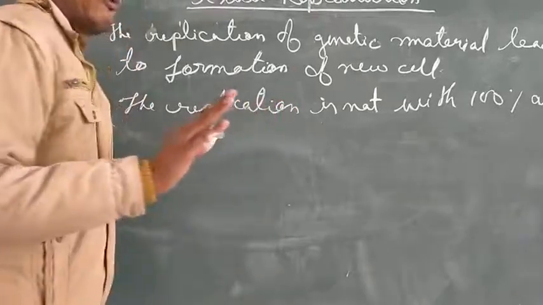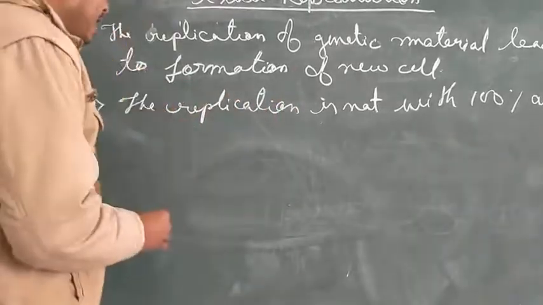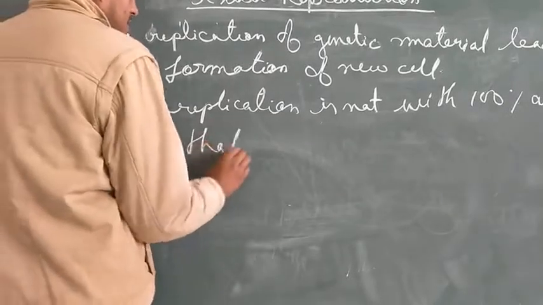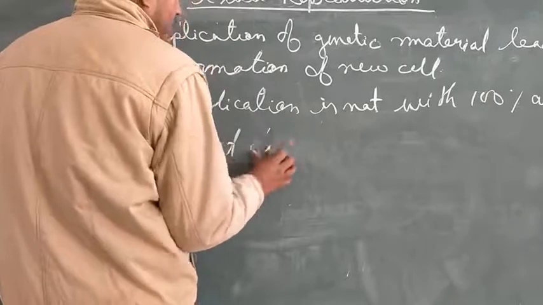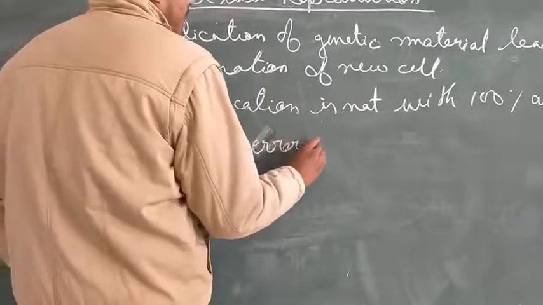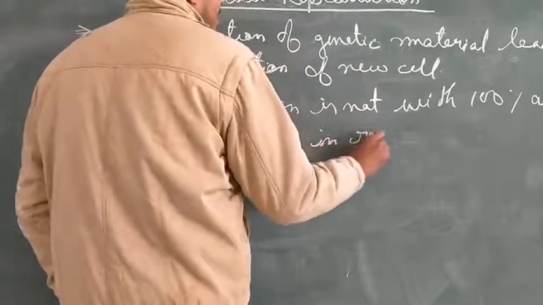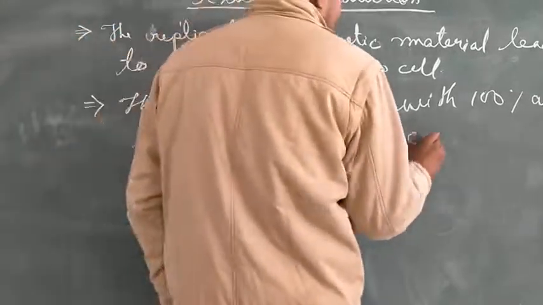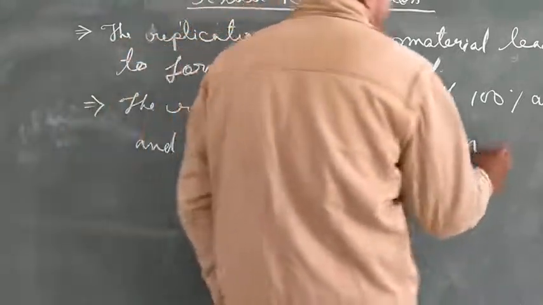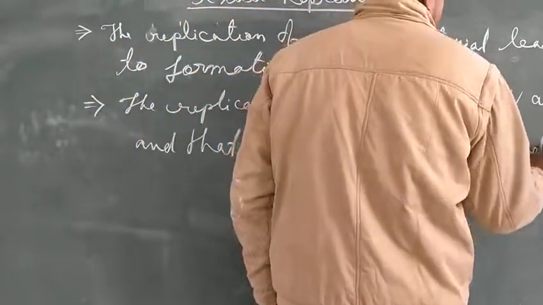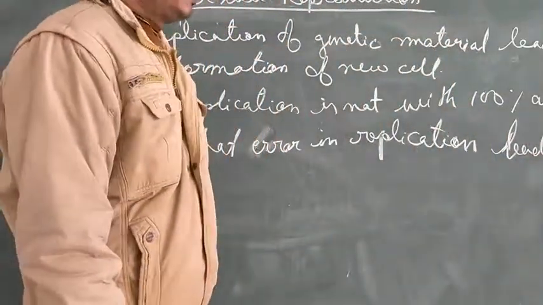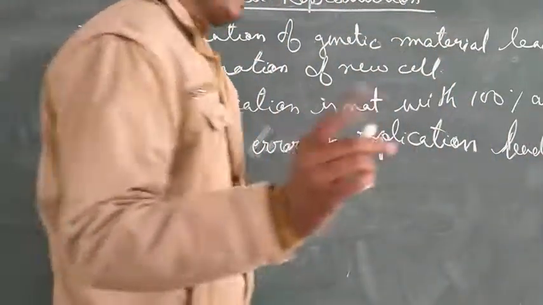It means that there are some differences, and that error in replication leads to variation.